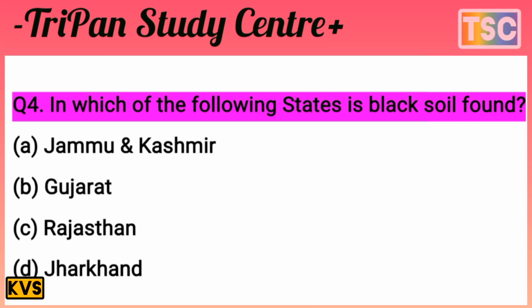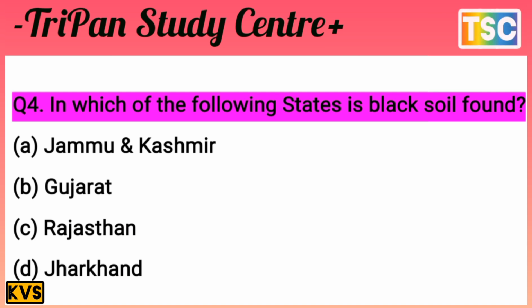You must have thought of your answer. Let's see what our answer to this question is. In which of the following states is black soil found? That's important. Jammu and Kashmir, there is no black soil found there. Rajasthan is a desert area, and Jharkhand is not known for black soil.